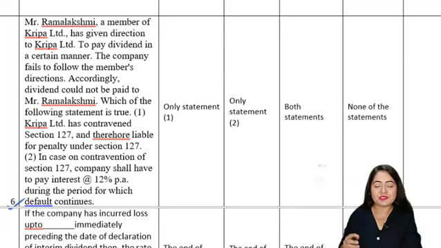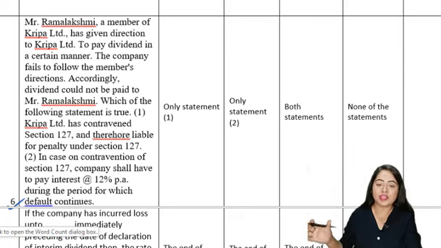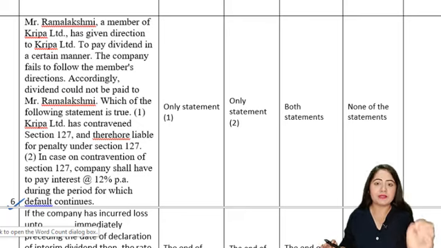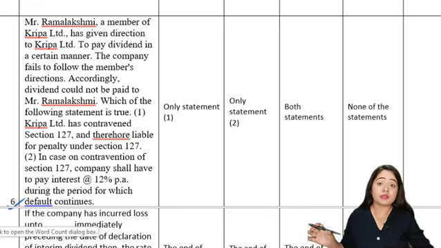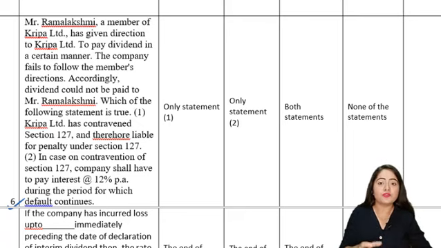Here the question basically says that there is some shareholder called Mr. Ramalakshmi, and there is this one company called Kripa Limited. Now, Kripa Limited had to pay dividend to all of its shareholders, including Mr. Ramalakshmi. Mr. Ramalakshmi specifically told this company to pay the dividend to him in a certain different manner. So he had given some instructions to follow when the company was paying the dividend to him. The company had agreed also. It could be anything.